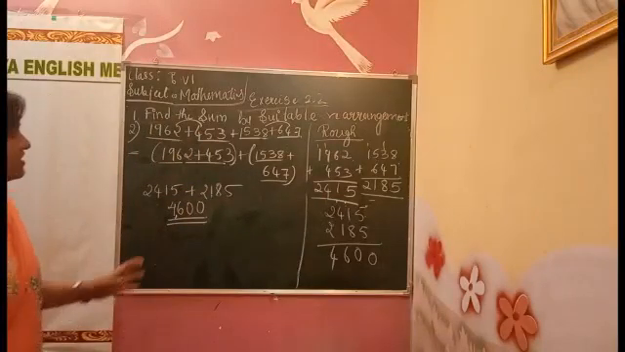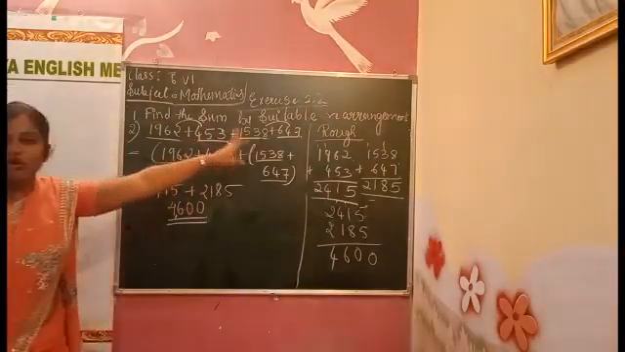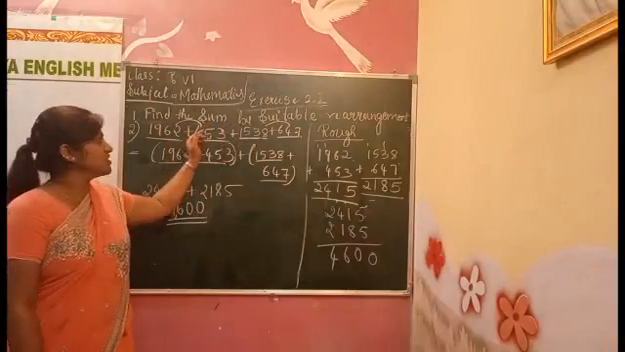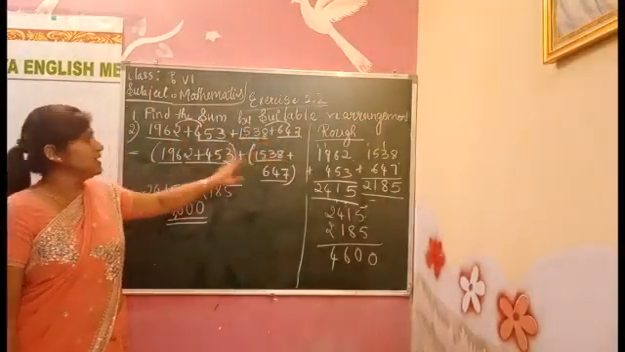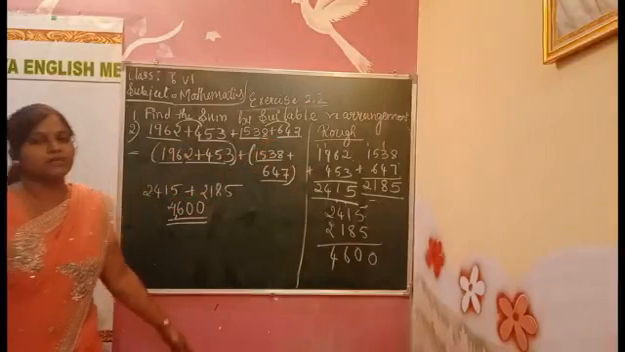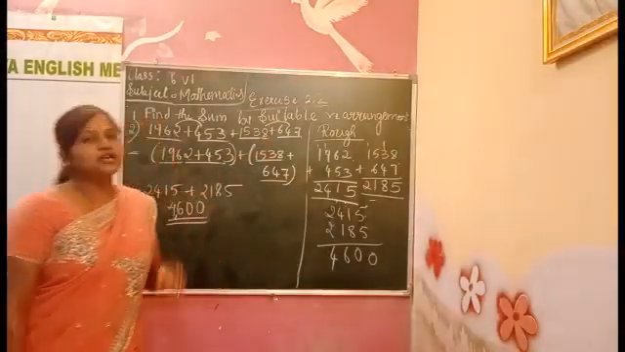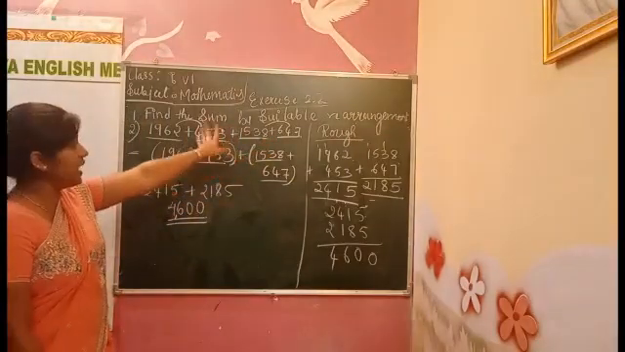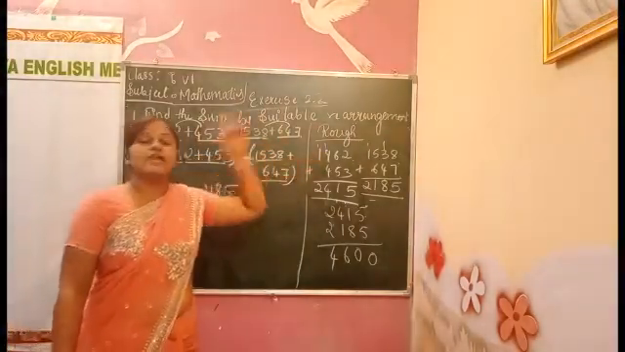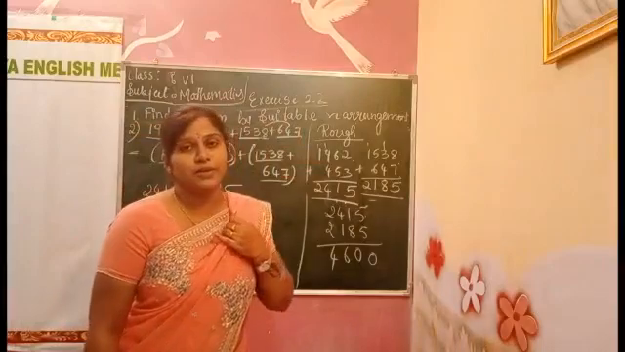In an addition sum, if they give the same sign for all, like here, first plus only we have, here also plus, and there also plus, and last one also plus, that time we have to apply associative. If they give a different sign, for example multiplication there, then we have to take another property.